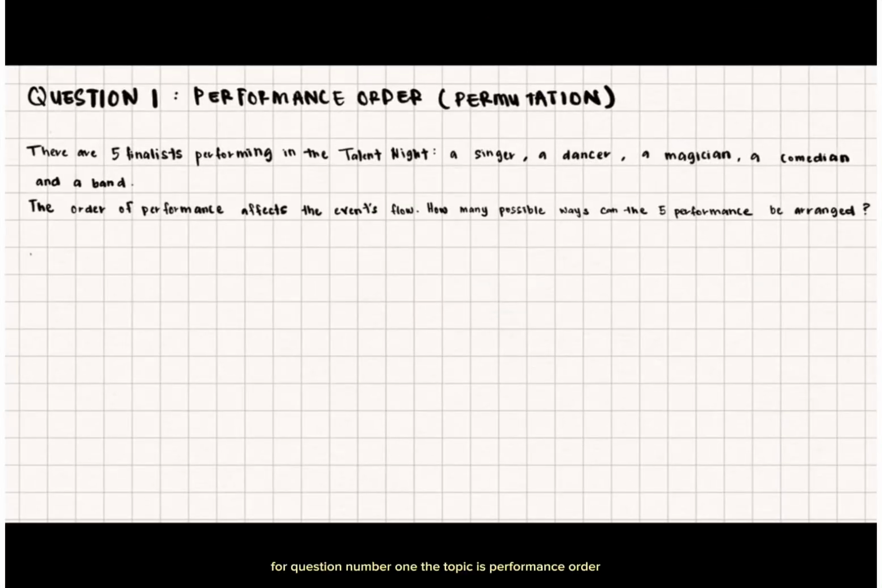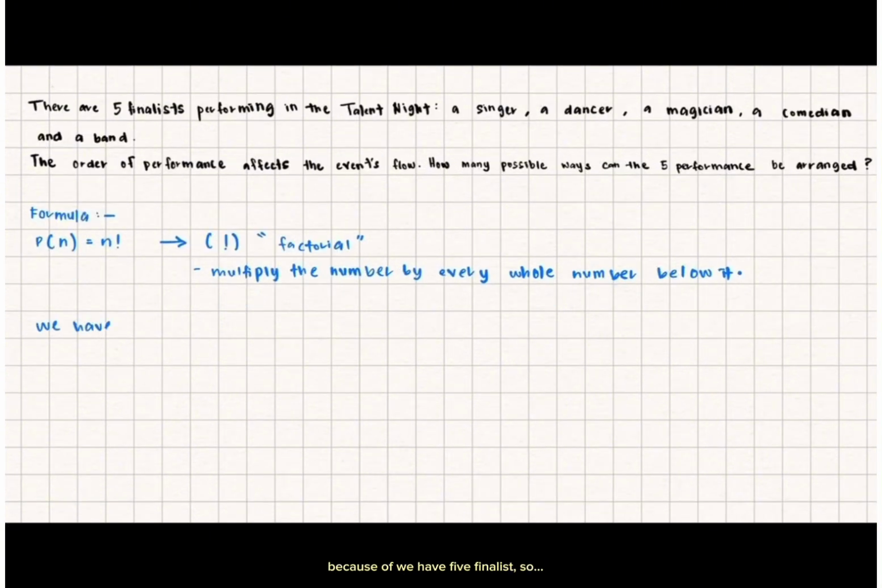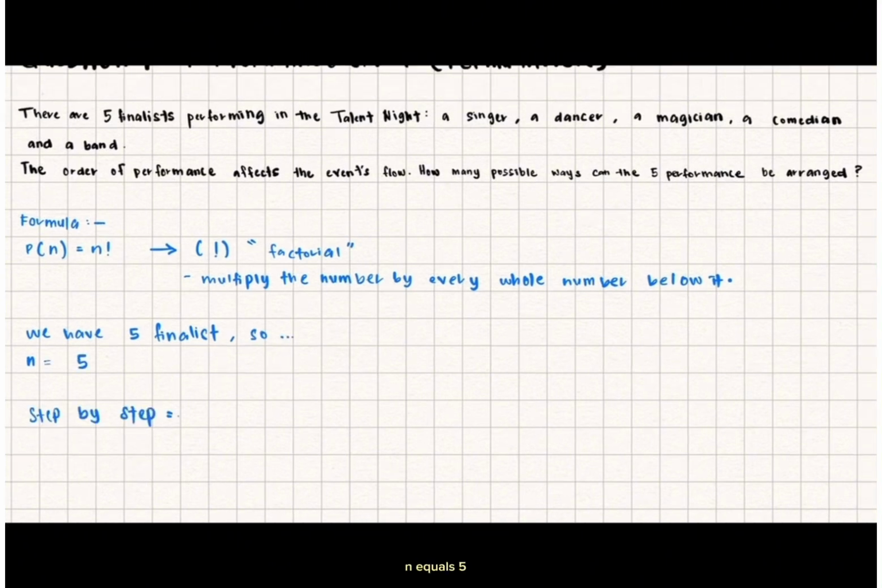For question number 1, the topic is performance order, which relates to permutation. The formula of permutation is P of n equals n factorial. The symbol actually means factorial, so that means multiply the number by every whole number below it. Because we have 5 finalists, n equals 5. This is the step by step.